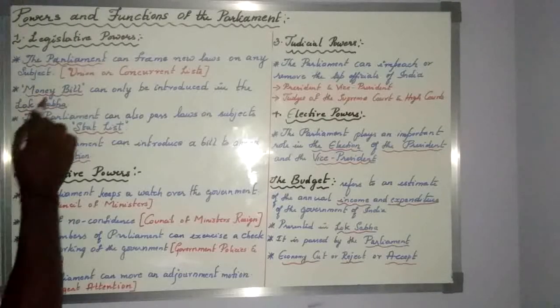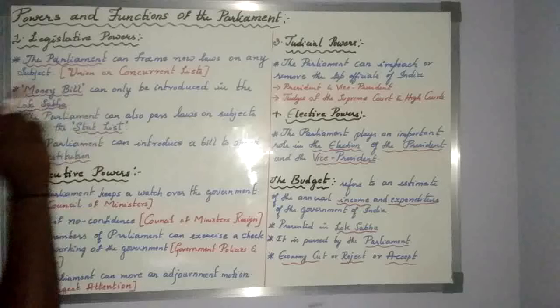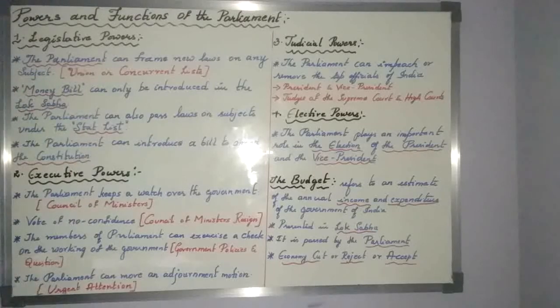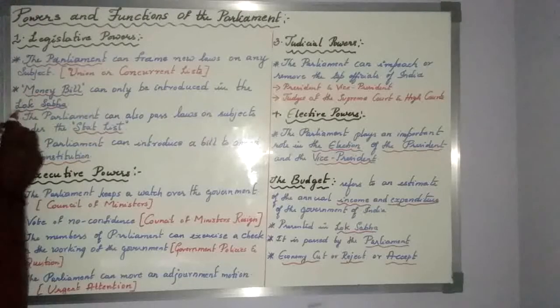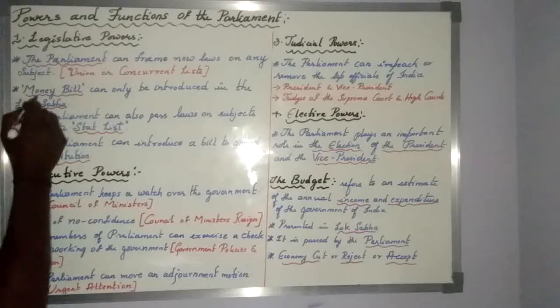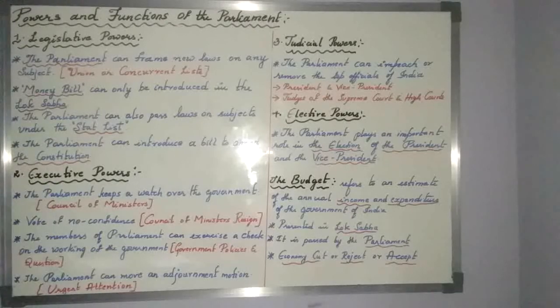Always the money bill can be introduced only in Lok Sabha. Among the two houses, the money bill will be introduced only by the house called Lok Sabha. Rajya Sabha cannot introduce a money bill. In India, the money bill can be introduced only in the Lok Sabha house.